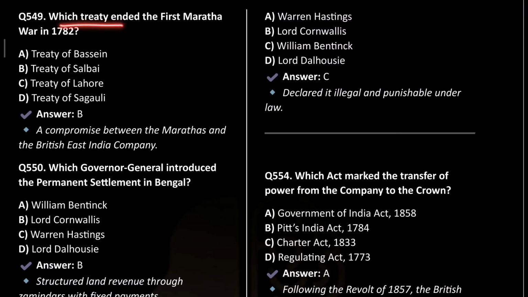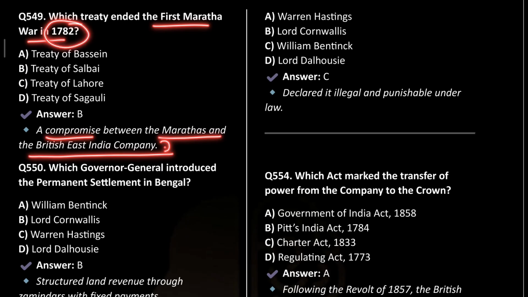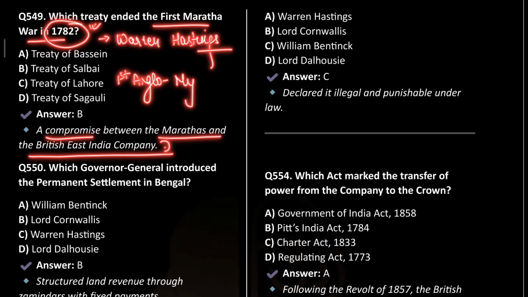Next is, which treaty ended the first Maratha war in 1782? Now, this was the Treaty of Salbai. This was signed between the English East India Company and the Marathas. This was a compromise between the Marathas and the British East India Company. So, the first Maratha war ended in 1782, and the war was held during the governorship of Lord Warren Hastings. Okay. Now, if I talk about the first Anglo-Mysore war, it was held during the governorship of Henry Wordlest. Okay.